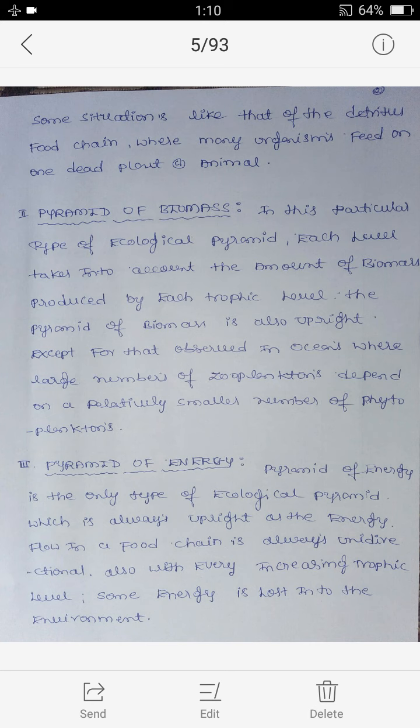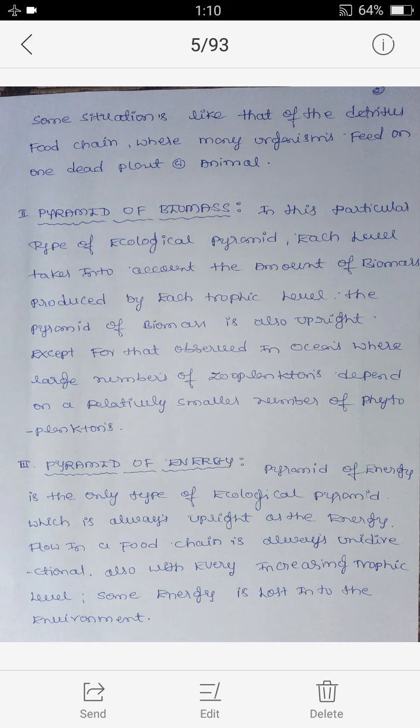Next type is pyramid of biomass. In this particular type of ecological pyramid, each level takes into account the amount of biomass produced by each trophic level.